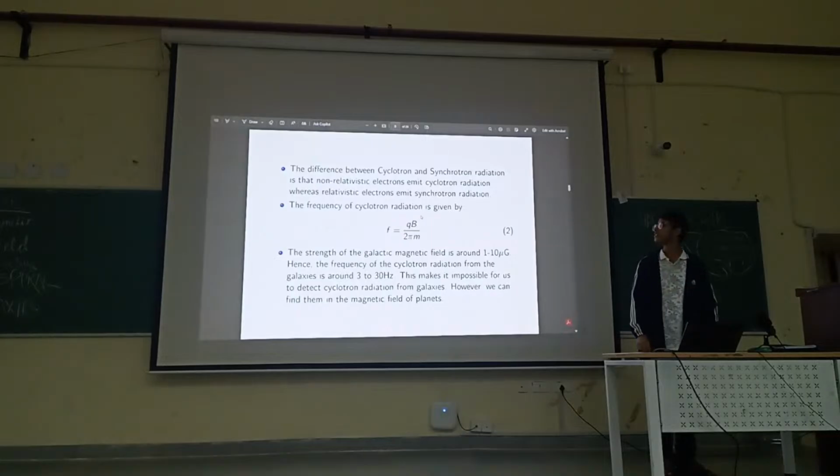So it's a very weak magnetic field, and because of that, any cyclotron radiation emitted from these galaxies will have a very low frequency, around 3 to 30 hertz. So this makes it impossible for us to detect cyclotron radiation from galaxies, because of noise and all. So any observation of cyclotron radiation will not be very reliable for us.